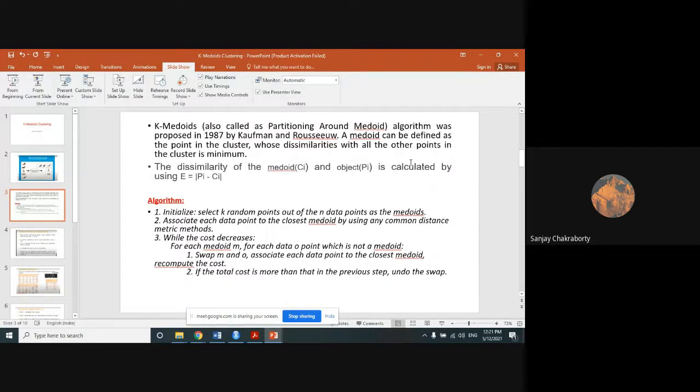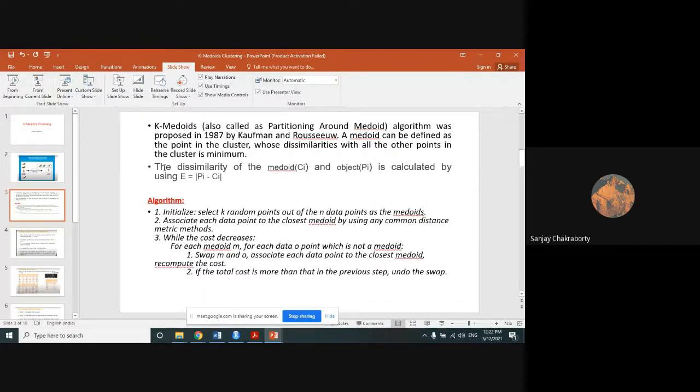So what is a medoid? Medoid is actually an extension of the median. All of you know the median concept, the middle element, and medoid is an extension of the median concept. So the medoid can be defined as the point in the cluster whose dissimilarity with all the other points in the cluster is minimum.